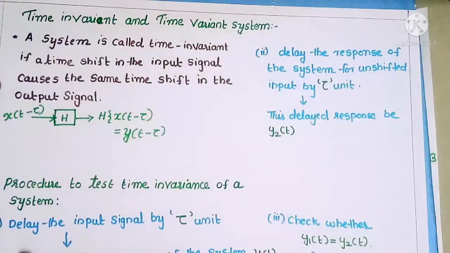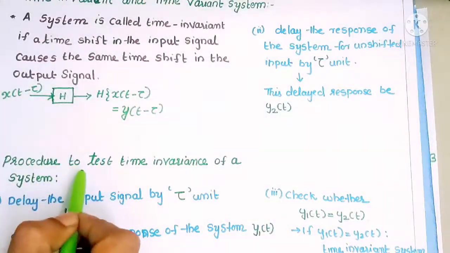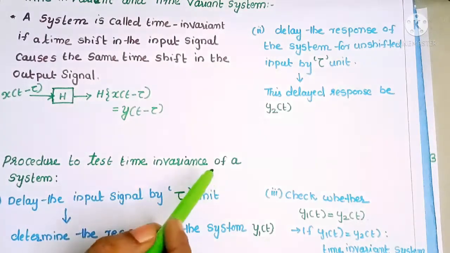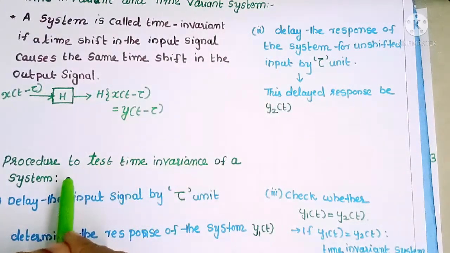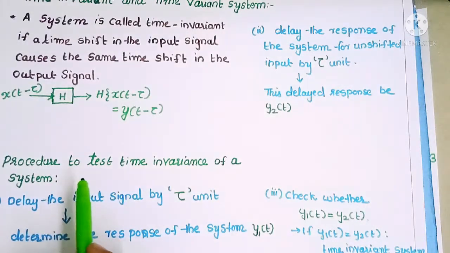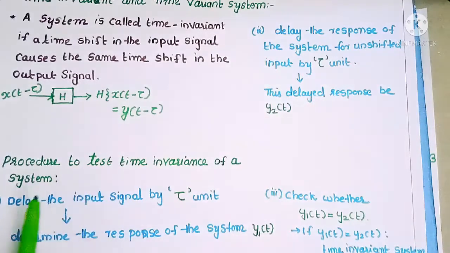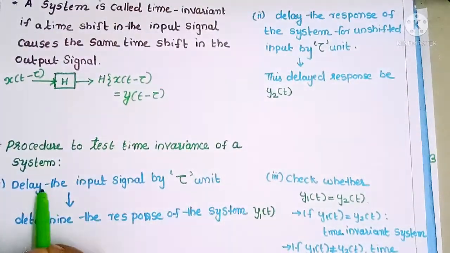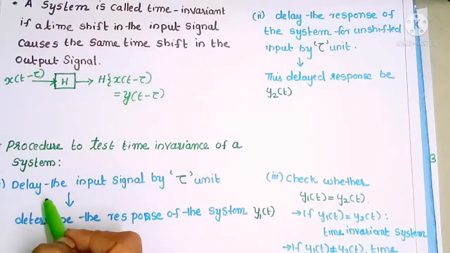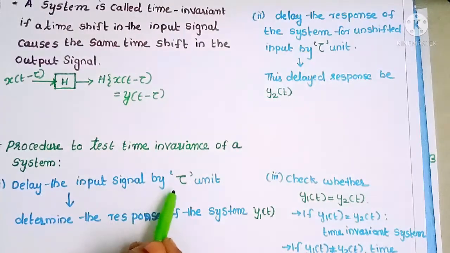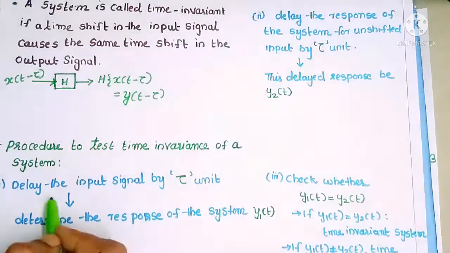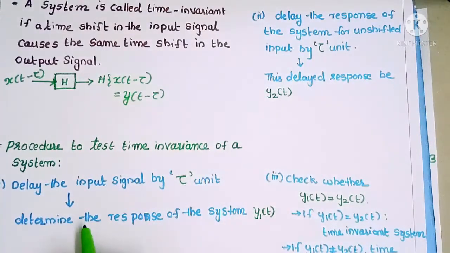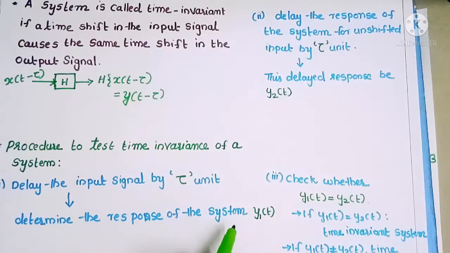Let's move to the procedure to test time invariance of a system. That means how can we test whether a system is a time invariant or time variant system. To check a system, here we have two procedures. The first procedure is, first we take an input signal delayed by tau units. Then this delayed input signal is applied to the system. Then we observe the response of the system.